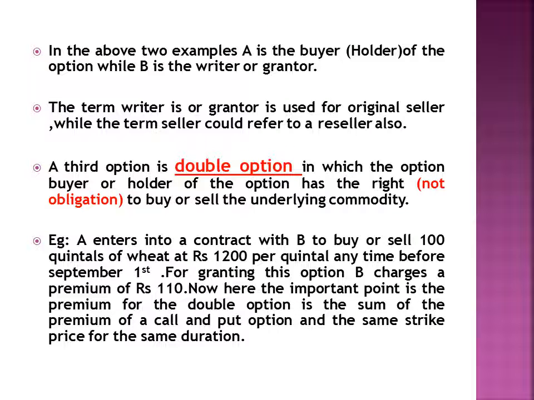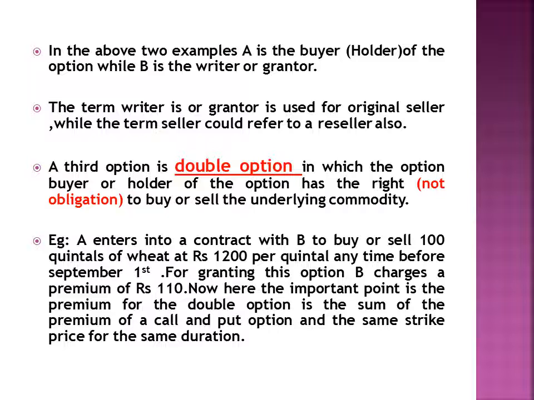In the above two examples, A is the buyer, holder of the option, while B is the writer or grantor. The term writer or grantor is used for original seller, while the term seller could refer to the reseller also. A third option is double option, in which the option buyer or holder of the option has the right, not obligation, to buy or sell the underlying commodity. That is, in this option, he will be having a right either to buy or sell. But in call option, he was having a right to buy only. In put option, he was having a right to sell only. But in double option, that is in third option, he has a right to buy as well as he has a right to sell also.